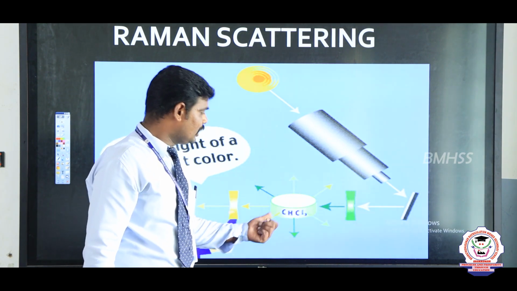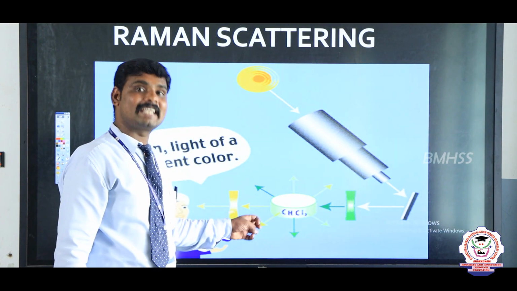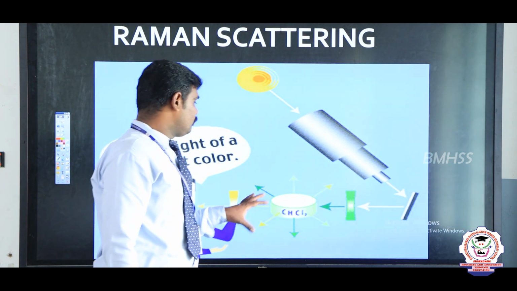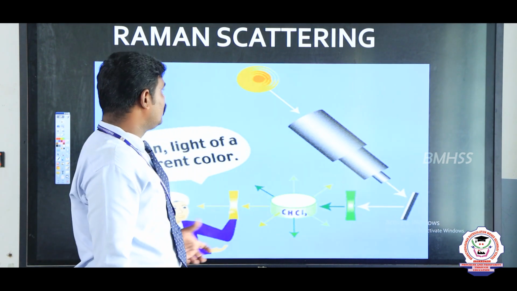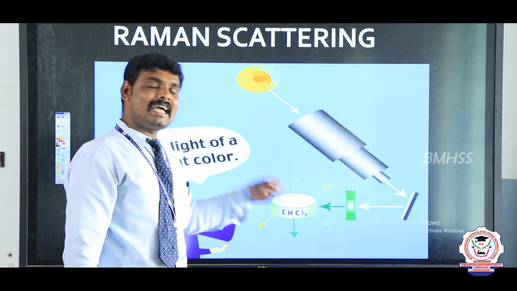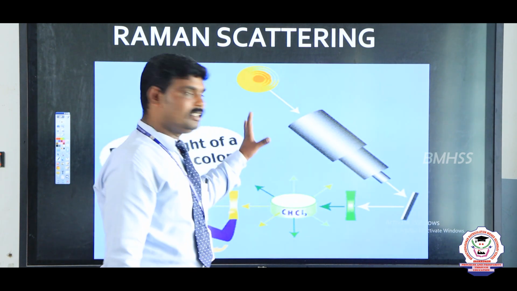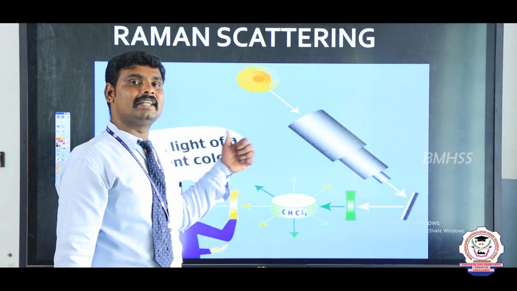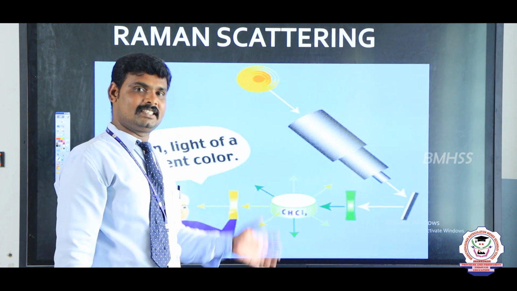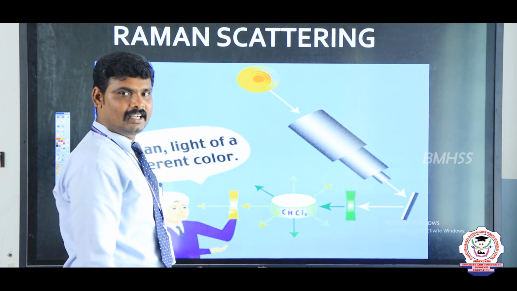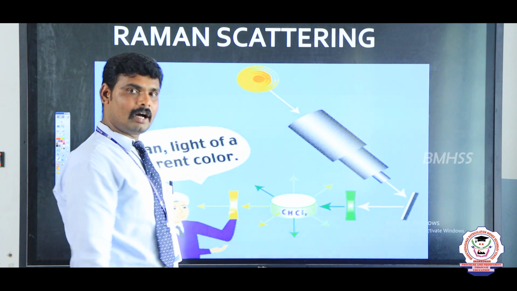Here green and yellow are reflected, which means scattered. By using this experiment, we find that the energy of scattered light is lesser or greater than the incident light. So this effect is Raman scattering.